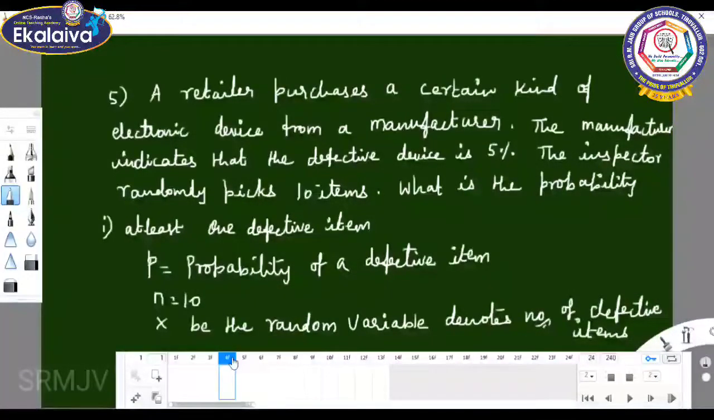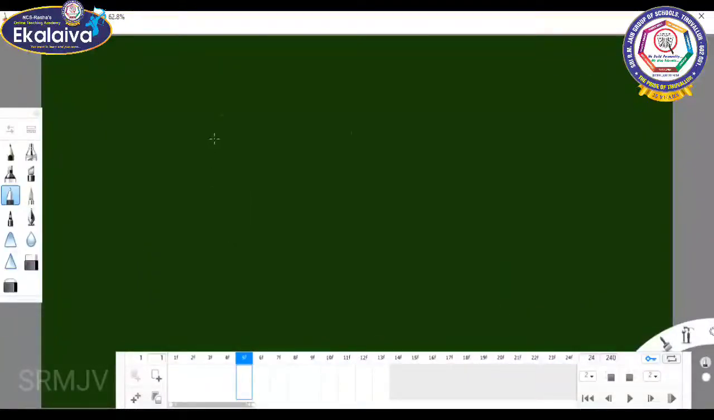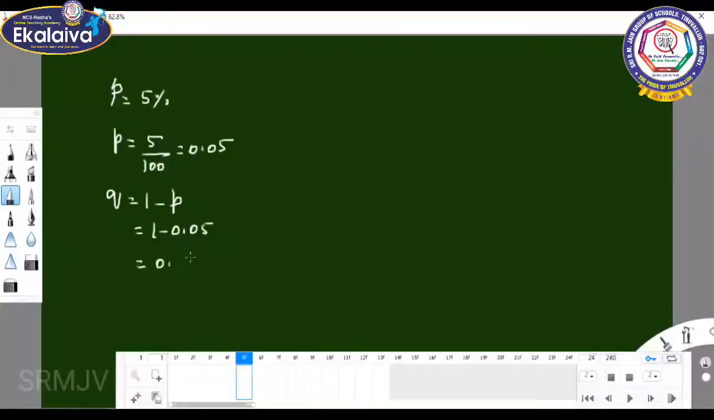So what are the cases we are going to see? P equal to 5 percent, because the defective items are mentioned as 5 percent. P equals 5 by 100, which gives 0.05. Q equals 1 minus P, which is 1 minus 0.05, giving 0.95.